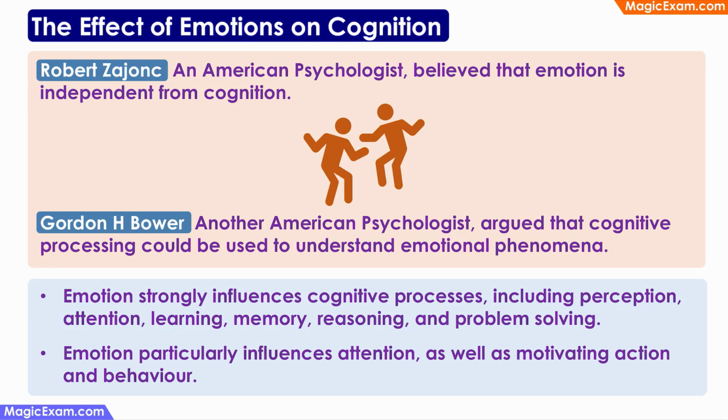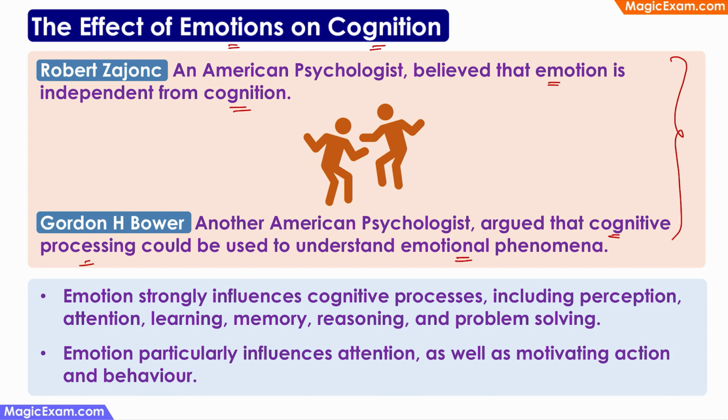Now that we have seen what emotions are and what cognition is, let us see what the effect of emotions on cognition is. Historically, there has been quite a bit of debate on this. Some psychologists believe that emotion is independent from cognition, they don't affect each other, whereas other psychologists argued that cognition can be used to understand emotions, that is, they are connected.